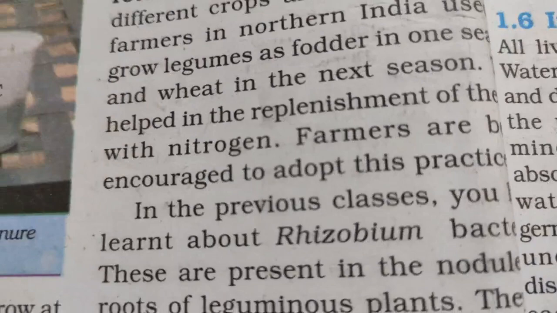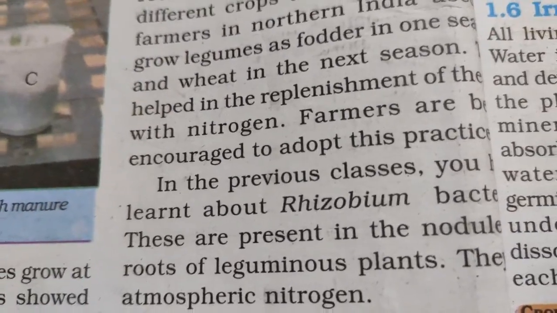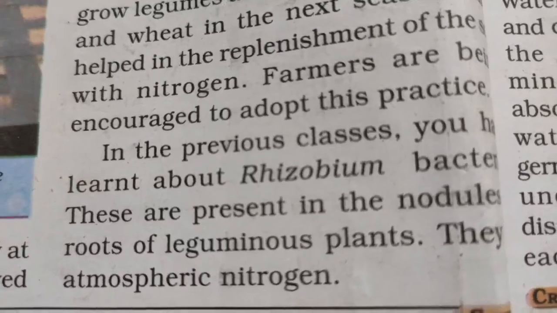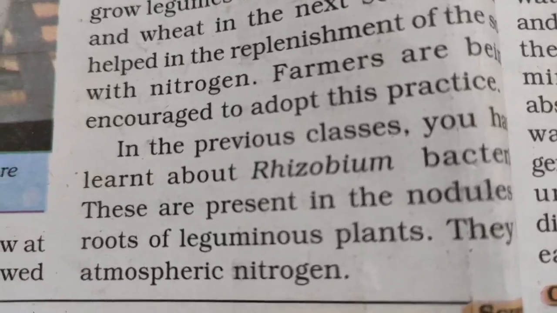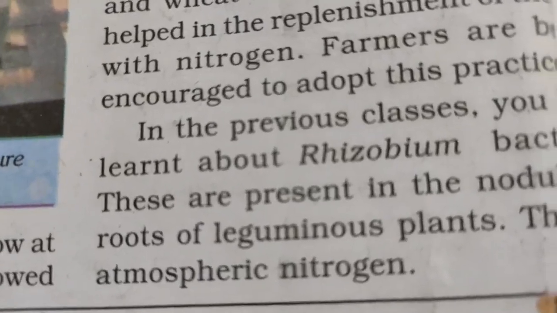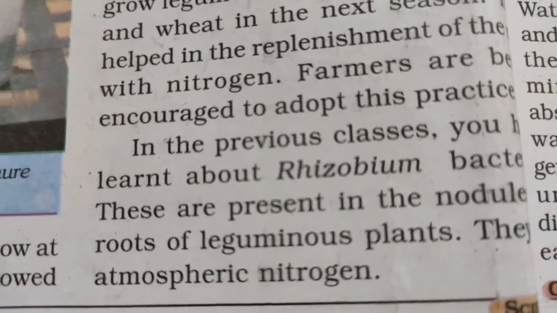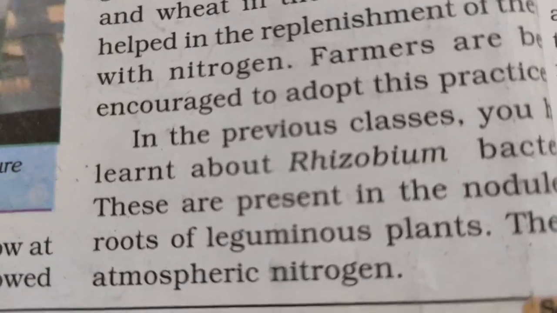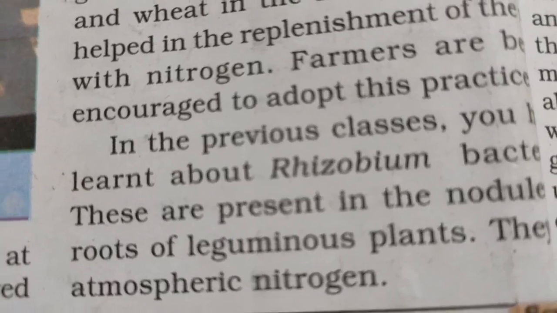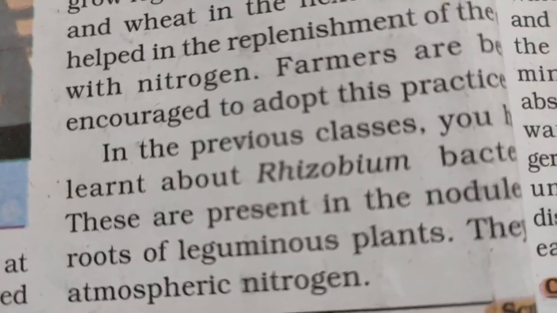In the previous class we have learnt about rhizobium bacteria. These are present in the nodules of the roots of leguminous plants. So therefore it is advisable for farmers that whenever you grow one main crop, second you should grow a pulse, because pulses contain rhizobium.